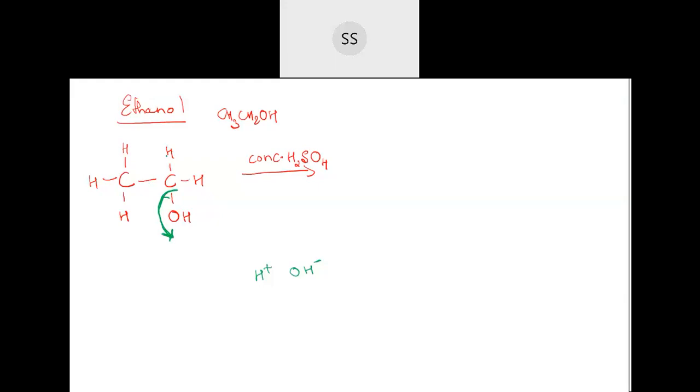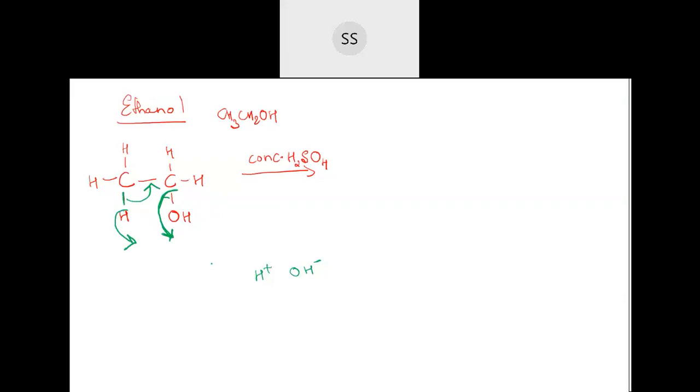So what happens is this bond, any one you can take, will be shifted over here to satisfy the carbon, and hydrogen is left out. Hydrogen goes in the form of H plus. They will not take the bond and go. They will just go out in the form of H plus. So this elimination happens. OH minus goes out here. This happens in the presence of acid. Acid releases H plus ion.